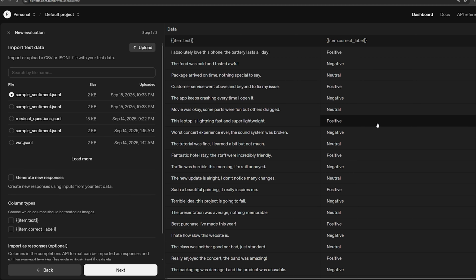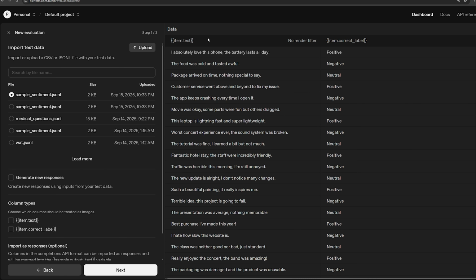This basic dataset here is just a sentiment analysis dataset. So basically taking a piece of text and identifying its sentiment as positive, negative, or neutral. It's one of the most basic machine learning tasks that you can do. So we're going to see how the different GPTs do on it as our first evaluation, okay? We're going to evaluate it on GPT-5, GPT-4.1, and whatever model that we want to try on it,